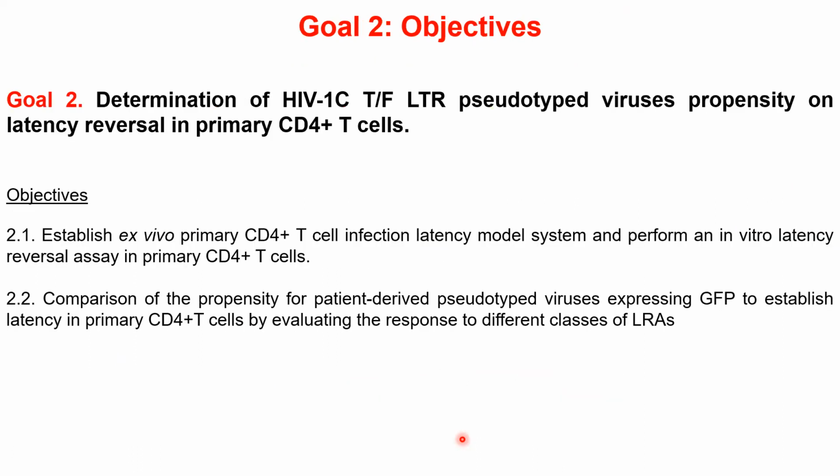This brings us to goal 2 of my study, which was the determination of HIV-1 subtype C transmitted founder LTR pseudotype viruses' propensity on latency reversal in primary CD4 T cells. The objectives here were to firstly establish an ex vivo primary CD4 T cell infection latency model system and perform an in vitro latency reversal assay in primary CD4 T cells. And secondly, to compare the propensity of patient-derived pseudotype viruses expressing GFP to establish latency in primary CD4 T cells by evaluating the response to different classes of latency reversing agents.